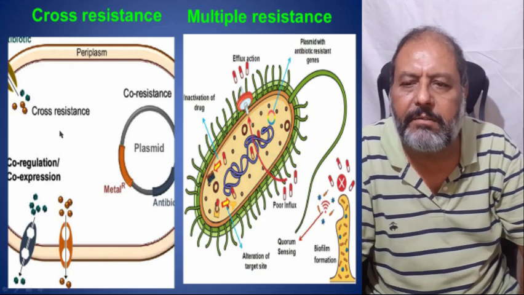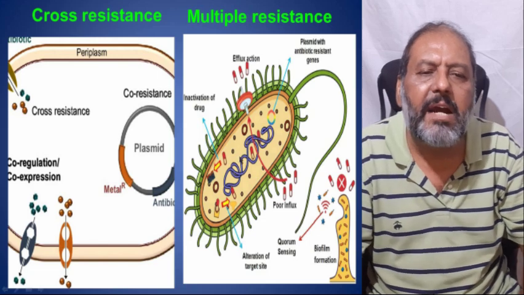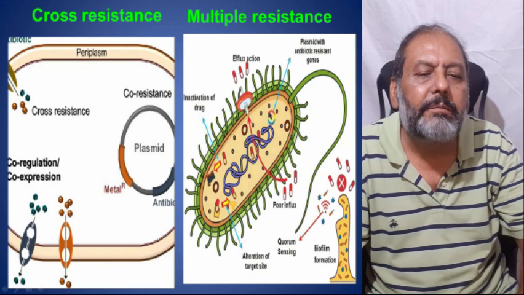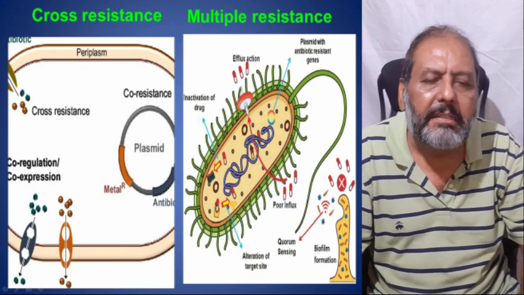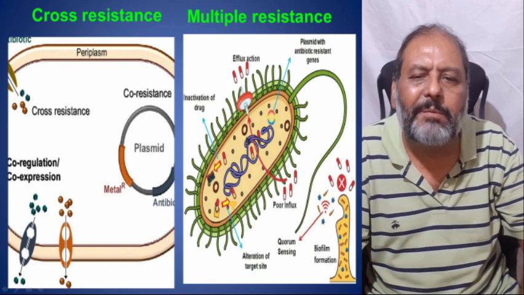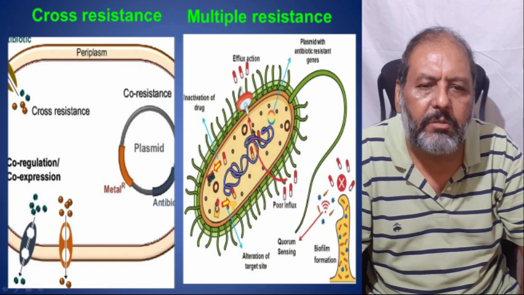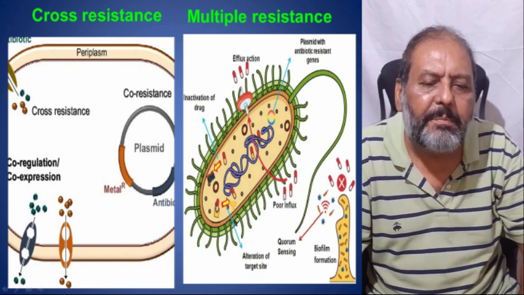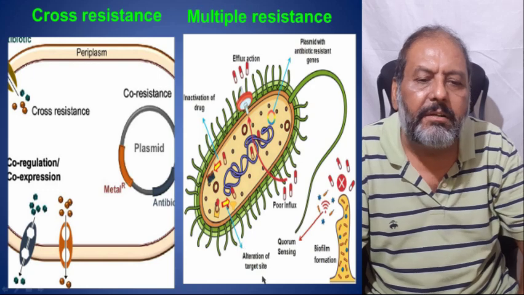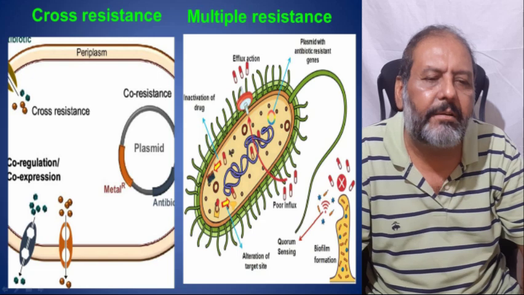But here in this diagram, the bacteria find different ways to resist the different antibiotics from entering into the bacterium: by efflux action they kick out the antibiotic, permeability does not allow the antibiotic to enter, and they alter the target sites at which the antibiotic has been aimed.